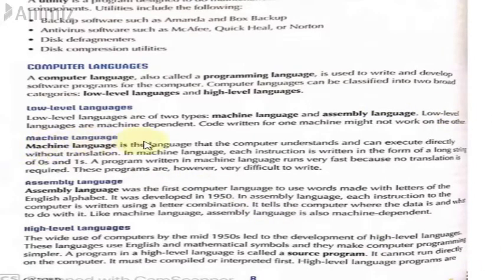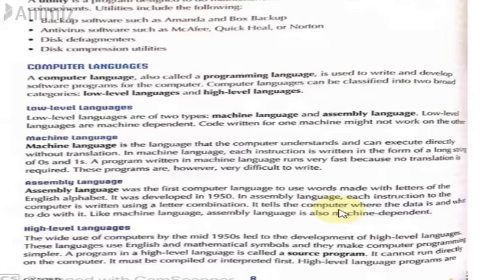Okay, so machine language. This is one of the most basic low-level languages, and it was the language that was first developed to interact with the first generation of computers. It is written in binary code or machine code, which means it basically comprises only two digits, ones and zeros. So the computer only understands zeros and ones. Zero means off state, and one means on state. Zero means that there is no electric current flowing, and one means that there is an electric pulse, there is electric current flowing. These are binary numbers.